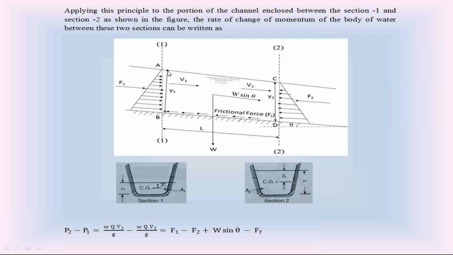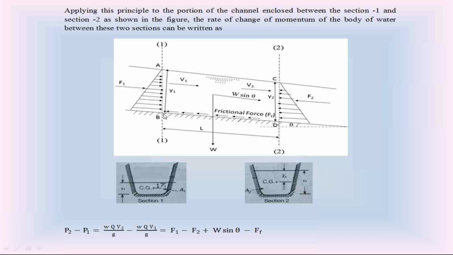Y1 is the depth of flow at section 1, Y2 is the depth of flow at section 2. This is the hydrostatic pressure distribution at section 1, and this is the hydrostatic pressure distribution at section 2. Let F1 be the hydrostatic force at section 1 and F2 the hydrostatic force at section 2.